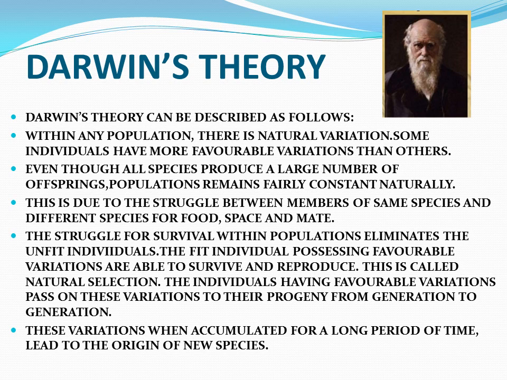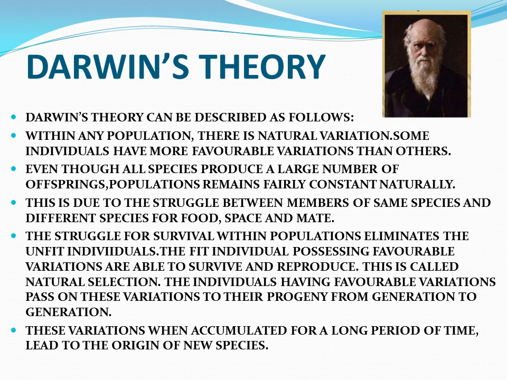Within any population, there is natural variation. Some individuals have more favorable variation than the others. Even though all the species produce a large number of offspring, populations remain fairly constant naturally. This is due to the struggle between the members of the same species and the members of different species for food, for space and for mates. There is a struggle between those members for these requirements.